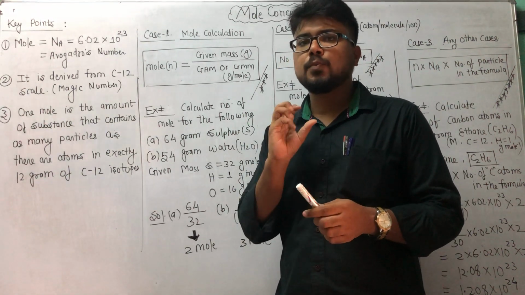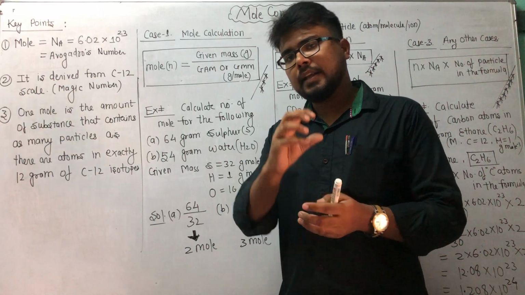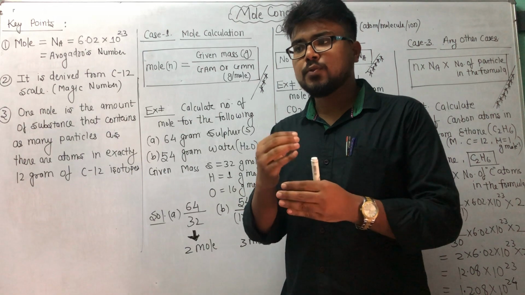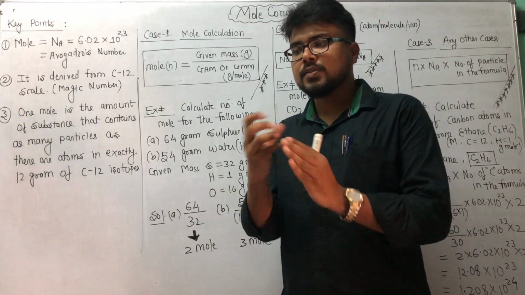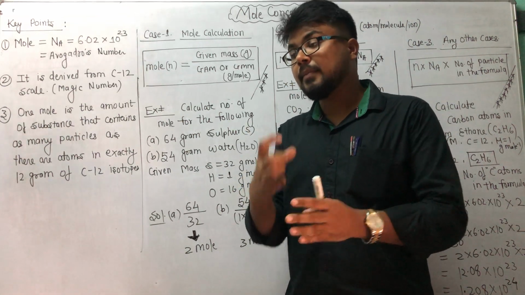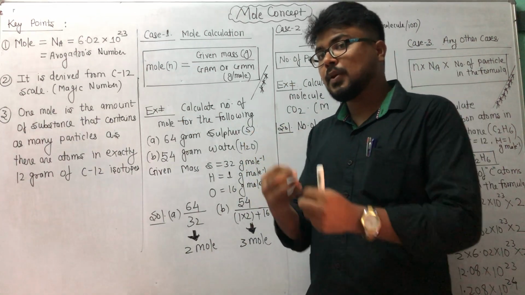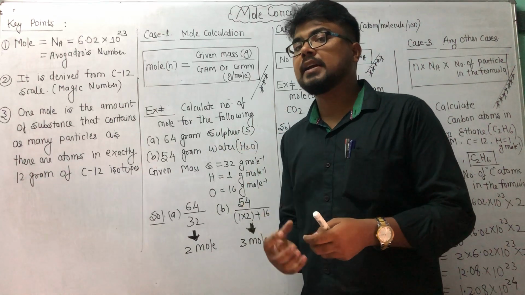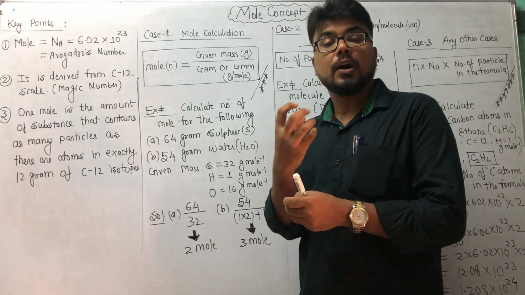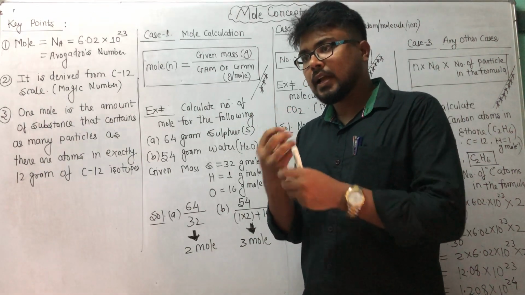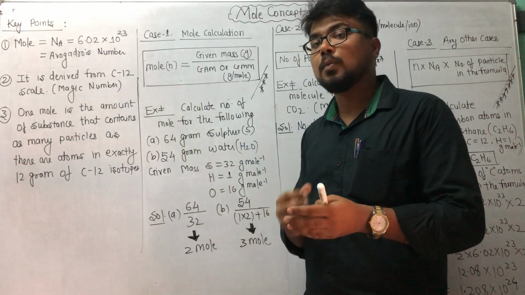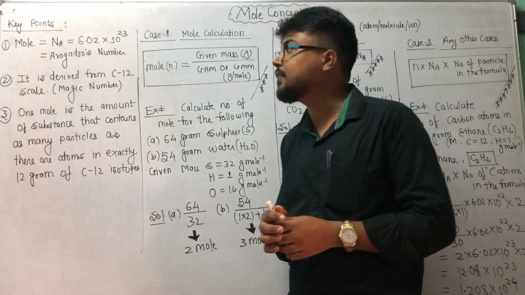Suppose we purchase bananas in dozens. One dozen means 12 bananas. I purchase groceries like sugar in 1 kg. Similarly, for atoms, molecules, ions, particles, and entities, I use a counting unit for counting them, and that counting unit is nothing but the mole. Mole is the amount of substance.